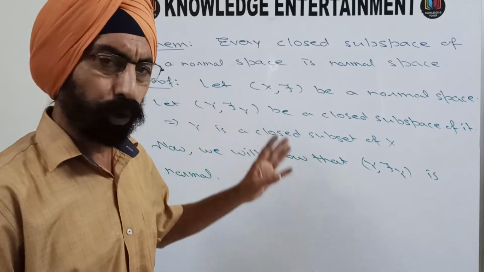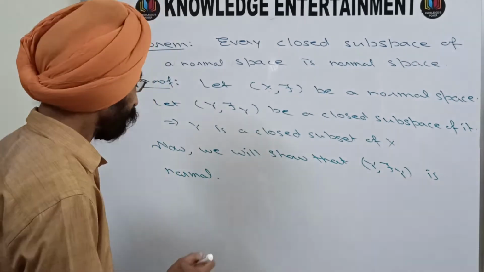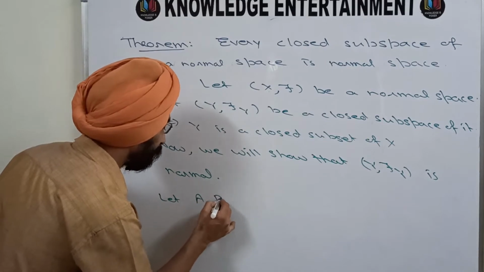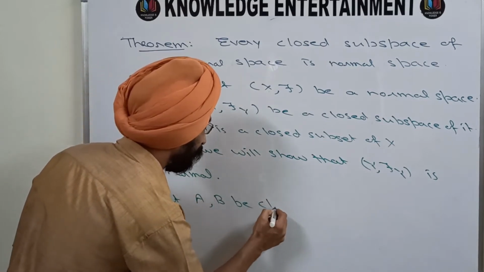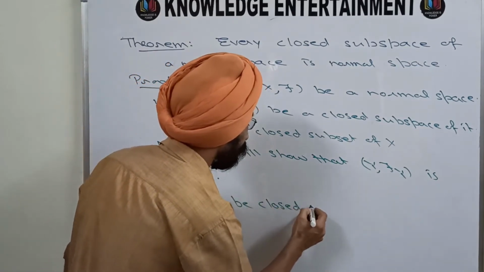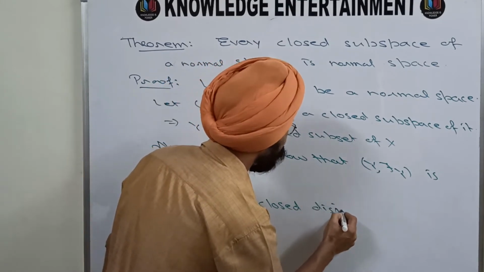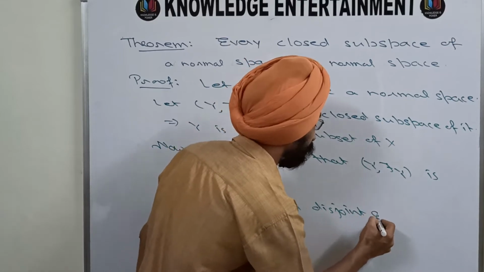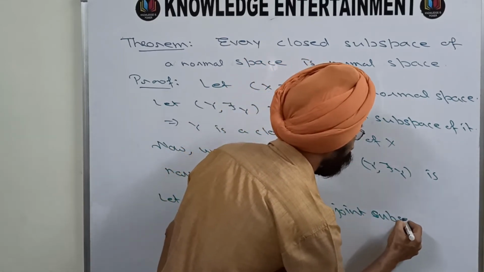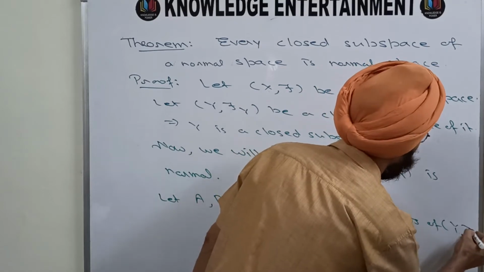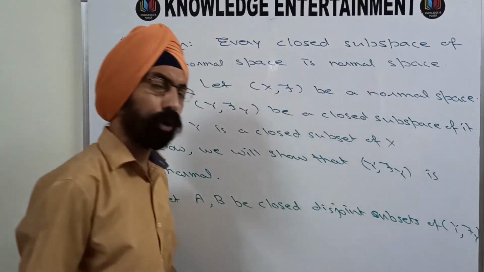So that is the process which we will follow. Let A, B be disjoint closed subsets of (Y, tau_Y), because the topology we are taking here is tau_Y.